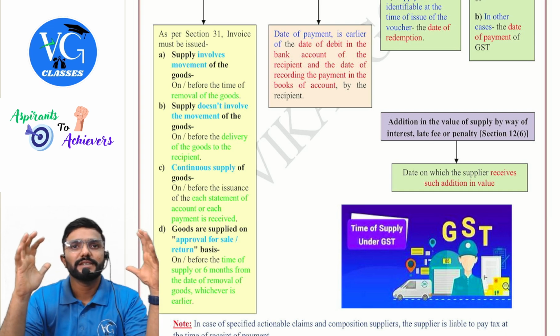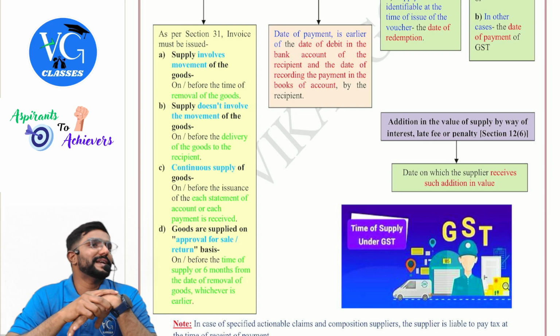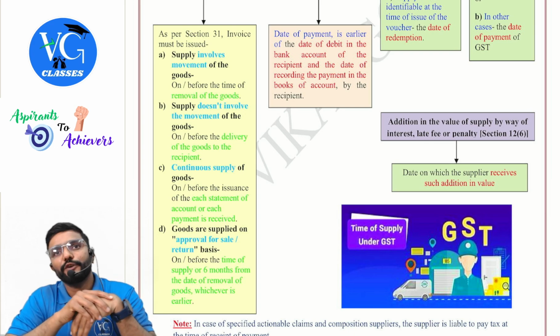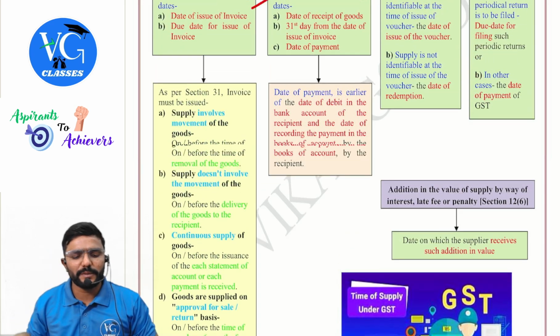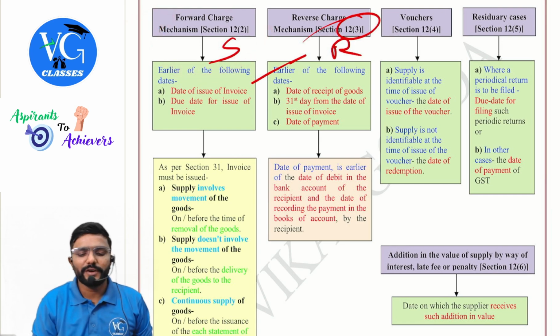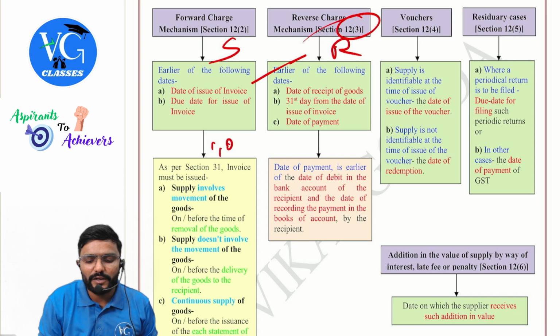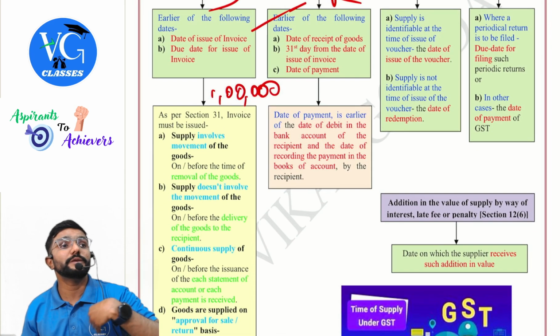Guys, listen. I supplied goods to you for 1 lakh. I gave you 1 month time. I issued an invoice to you for 1 lakh. For that, what is the time of supply? We will assume forward charge. We will decide as per 12.2. So for 1 lakh, I will decide the time of supply as per what? 12 subsection 2.